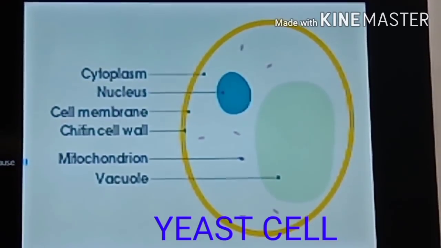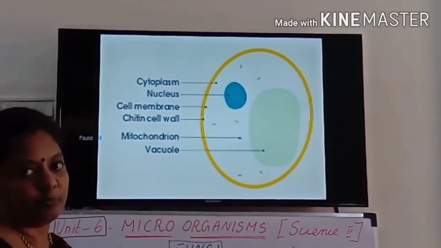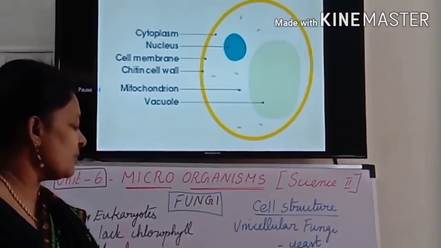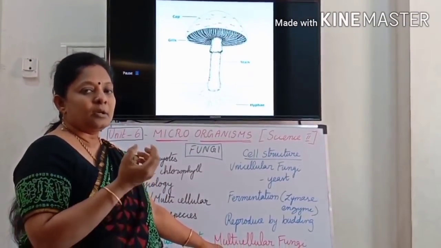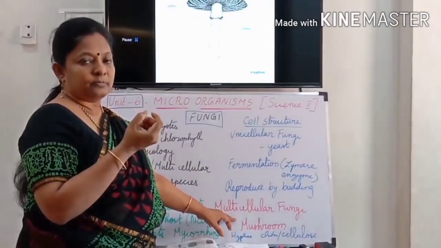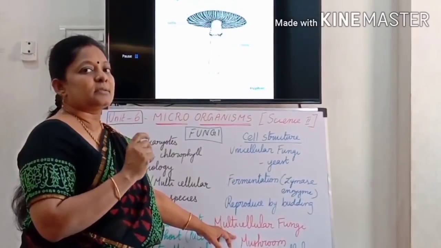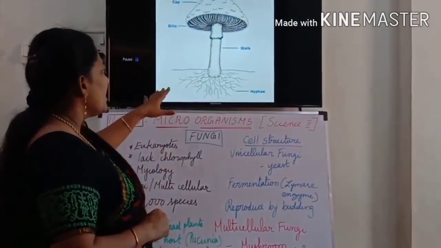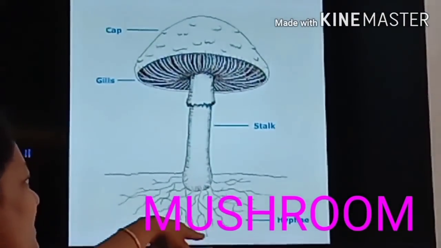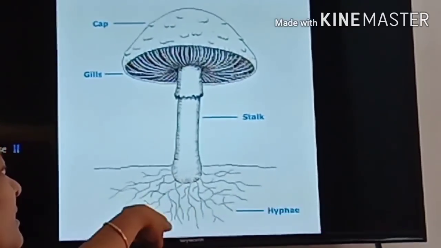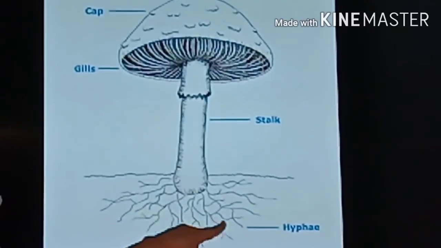And next we are going to see multicellular fungi, mushroom. Okay, only mushroom we are going to see. That is the best example. If it is possible, you can try to take any mushroom during the rainy season. You can see and analyze the structure. Okay, this is the structure of mushroom. See, this is the main body. This is the mycelium. Actually, it is called hyphae.